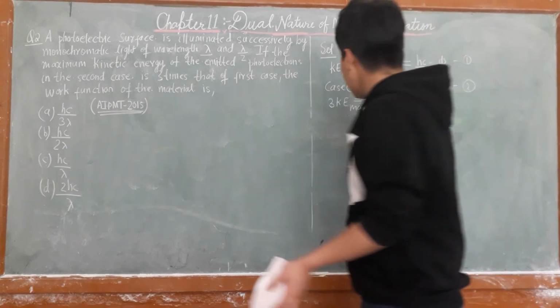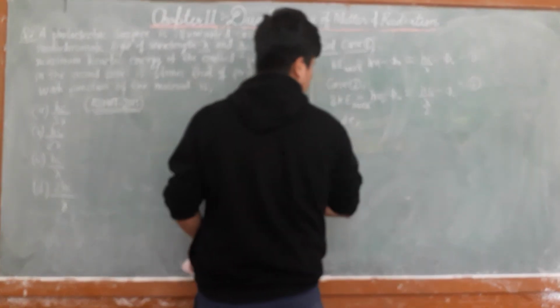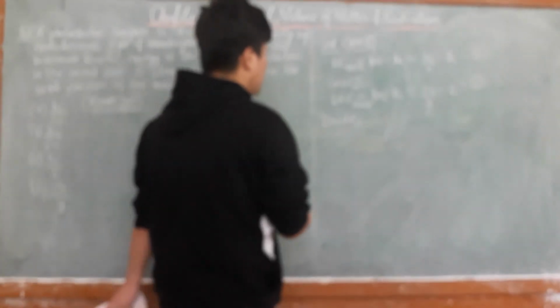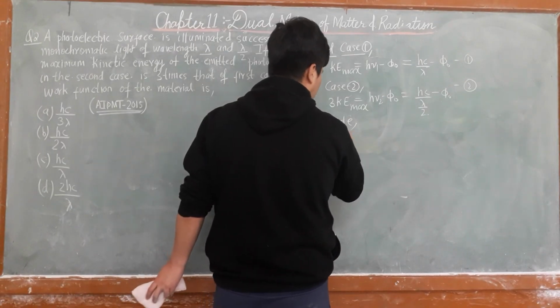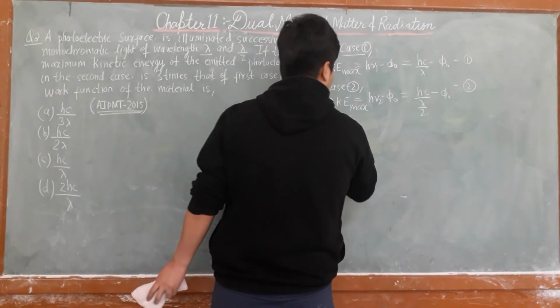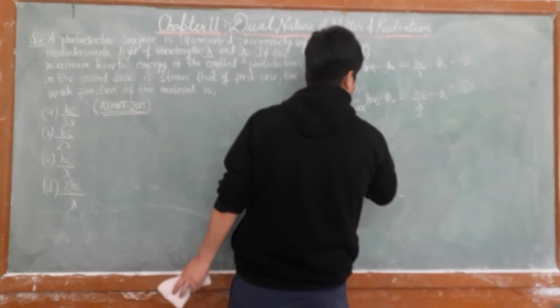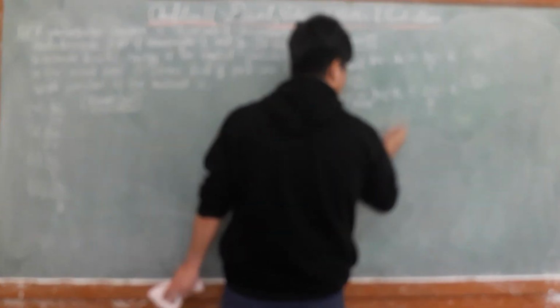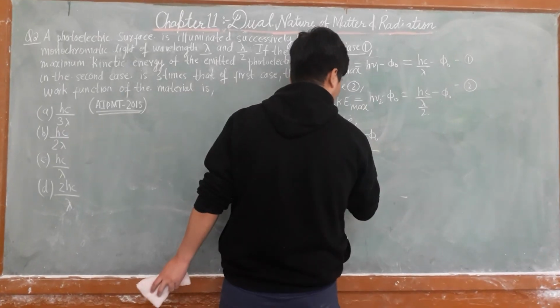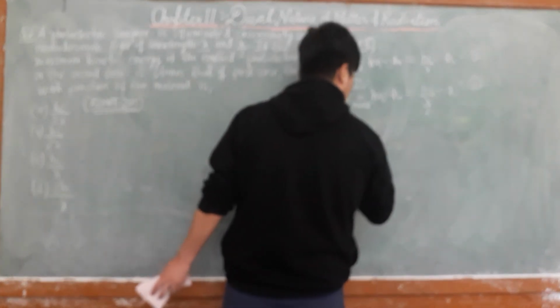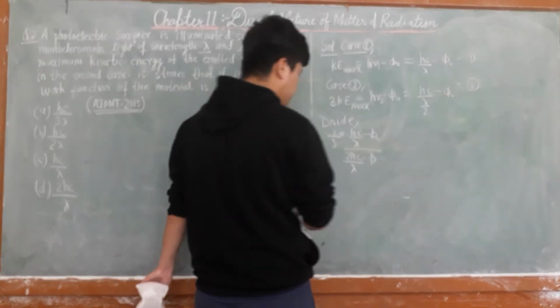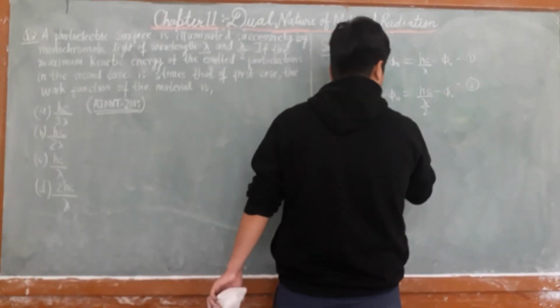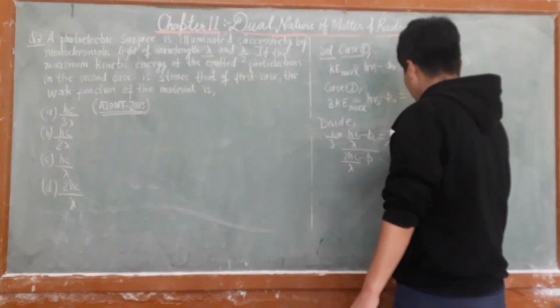So how do we divide them? Dividing, 1 by 3 is equal to hc by lambda minus phi naught upon 2hc upon lambda minus phi naught.